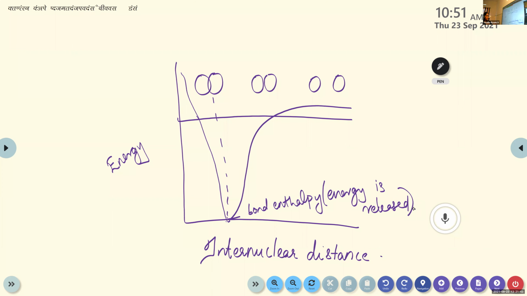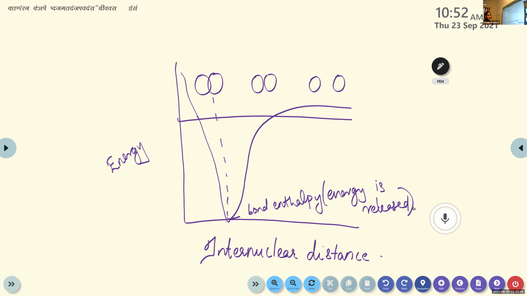We just considered two hydrogen atoms. There are two types of forces acting between the two hydrogen atoms: attractive forces and repulsive forces. The attractive forces are between the nucleus of one hydrogen and its own electron, then the nucleus of one hydrogen with the electron of another atom, right? And the repulsive forces are always between the two electrons and the two nuclei of hydrogen atoms A and B. The magnitude of attractive forces will be greater than the magnitude of repulsive forces, so the two atoms will approach each other.